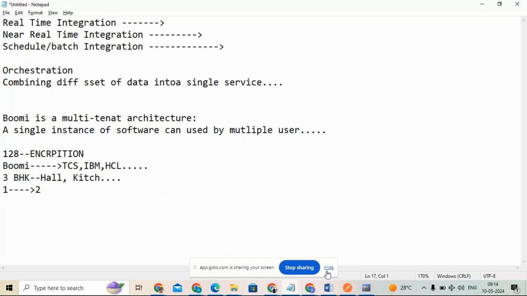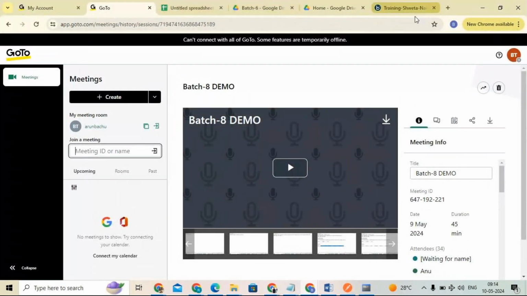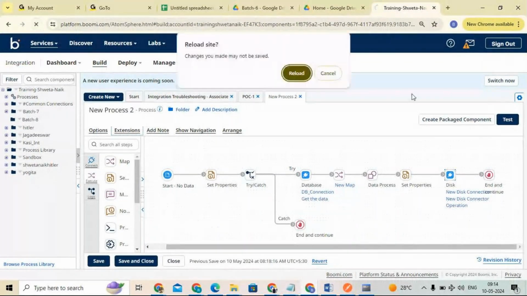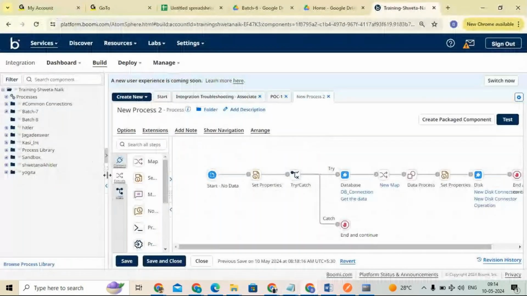Clear? So I will show you here. This is our Boomi software. What is the URL to log in to Boomi? Platform.boomi.com. Very good. For example, TCS is purchasing one account for their business. In a single account, we can add multiple users. How we can add, this is very important, please focus here.